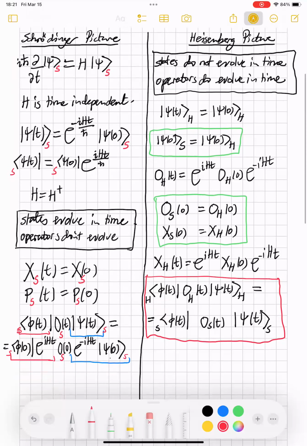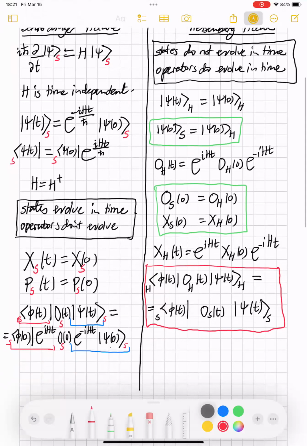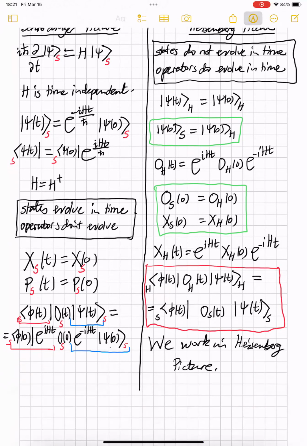So from now on, we work in the Heisenberg picture. And that's so that we are focusing on the operators and not on the states. Great. We'll continue in a moment.